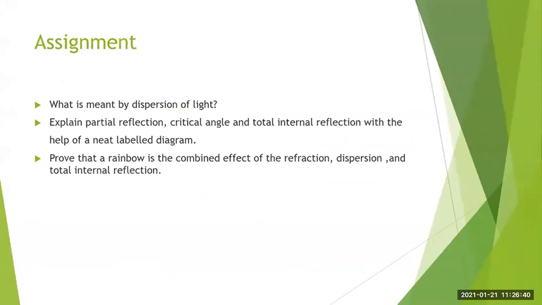So this is your assignment. What is meant by dispersion of light? So what is dispersion of light? That we have already discussed. The separation of light into its component colors. This process is called the dispersion of light. Then explain partial reflection, critical angle, and total internal reflection with the help of a neat labeled diagram.